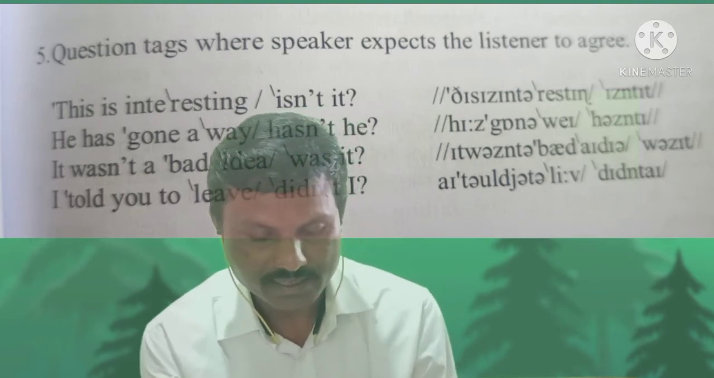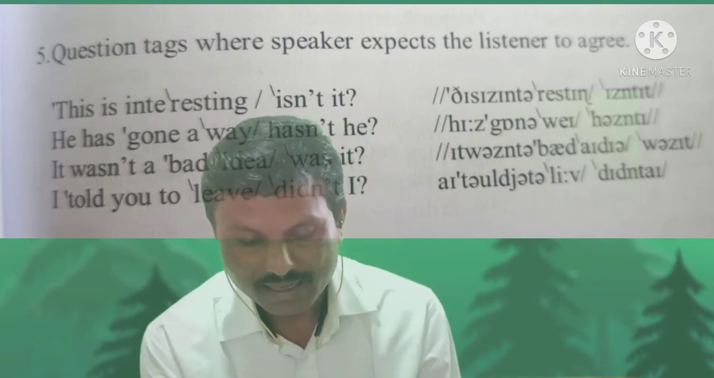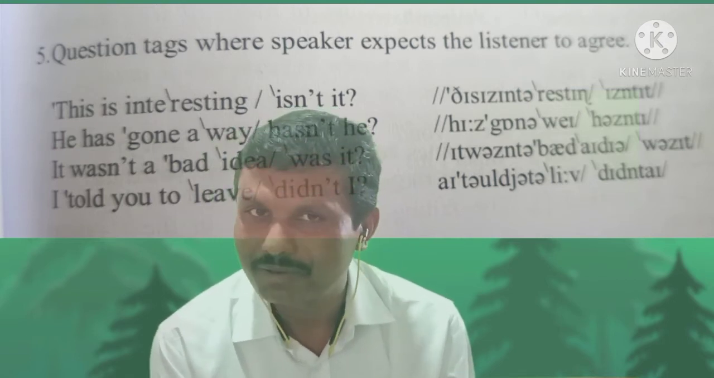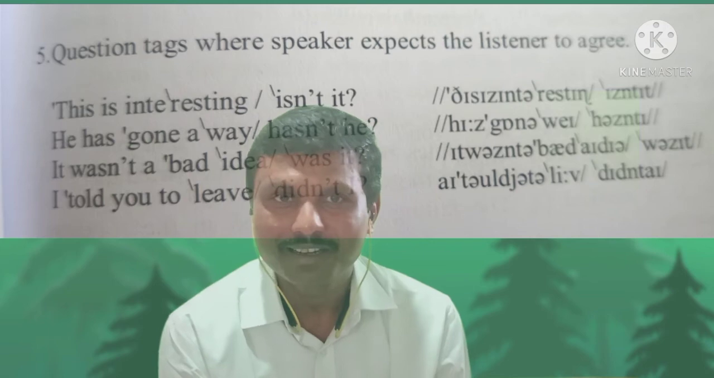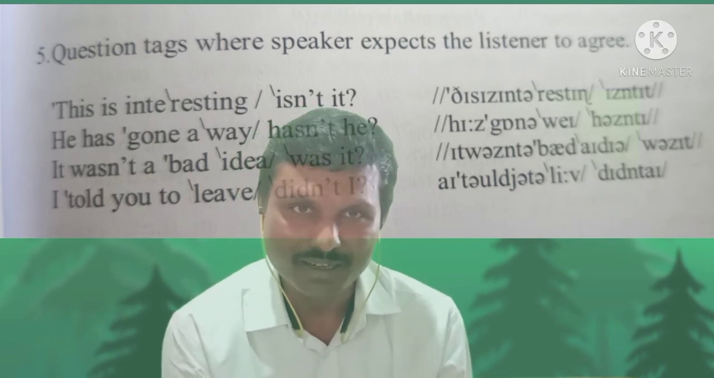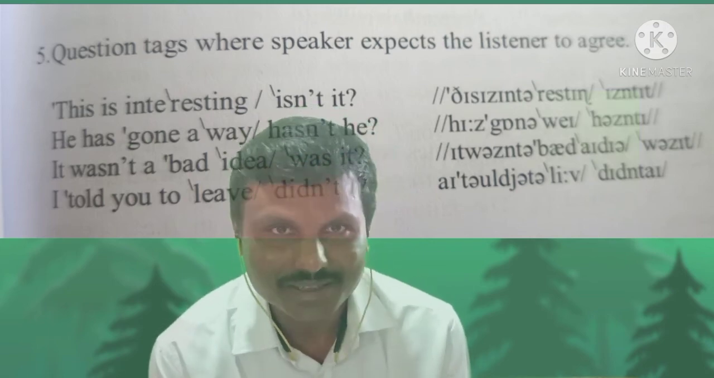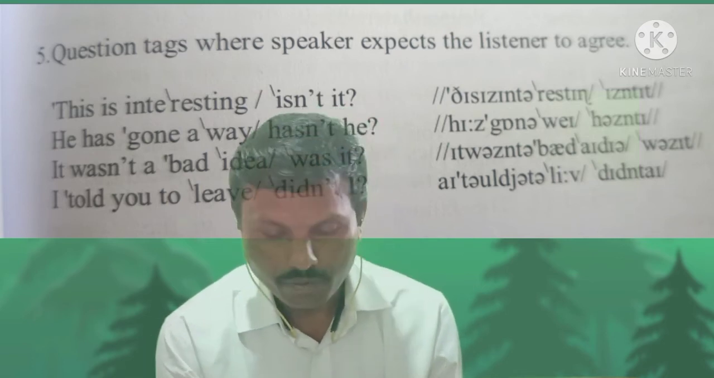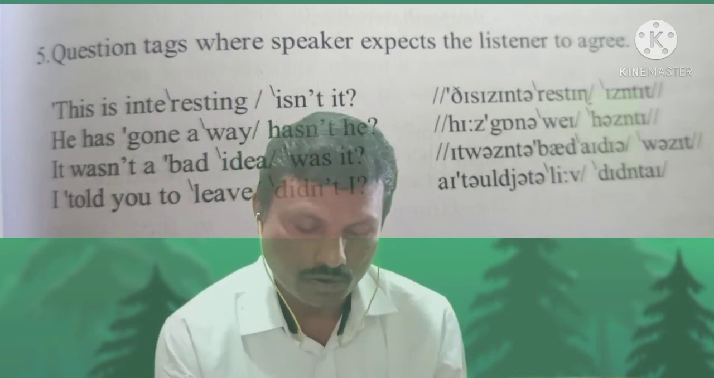Next example. It wasn't a bad idea, was it? See, "it wasn't a bad idea" is a simple statement and you are adding a question tag to it. Therefore, in both cases you use falling tone.